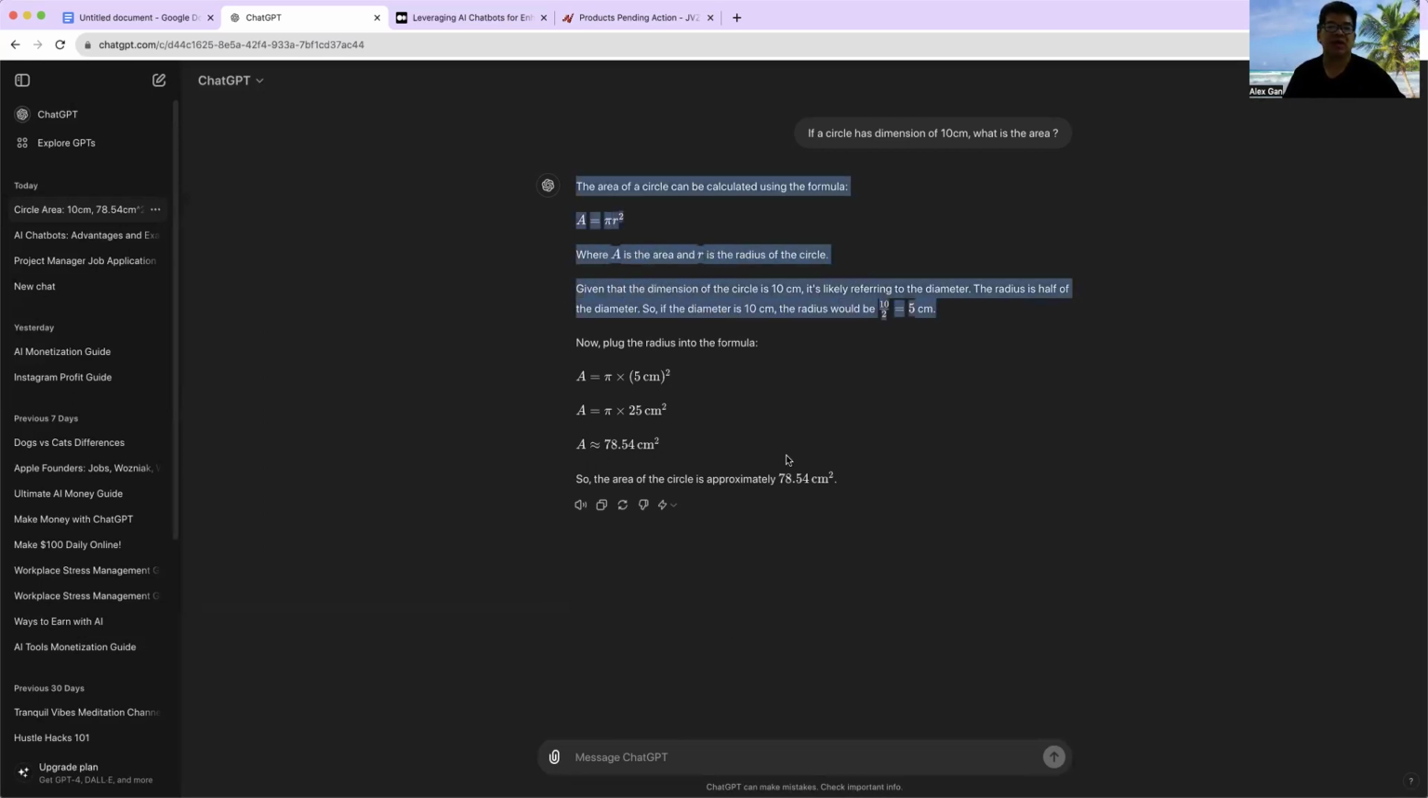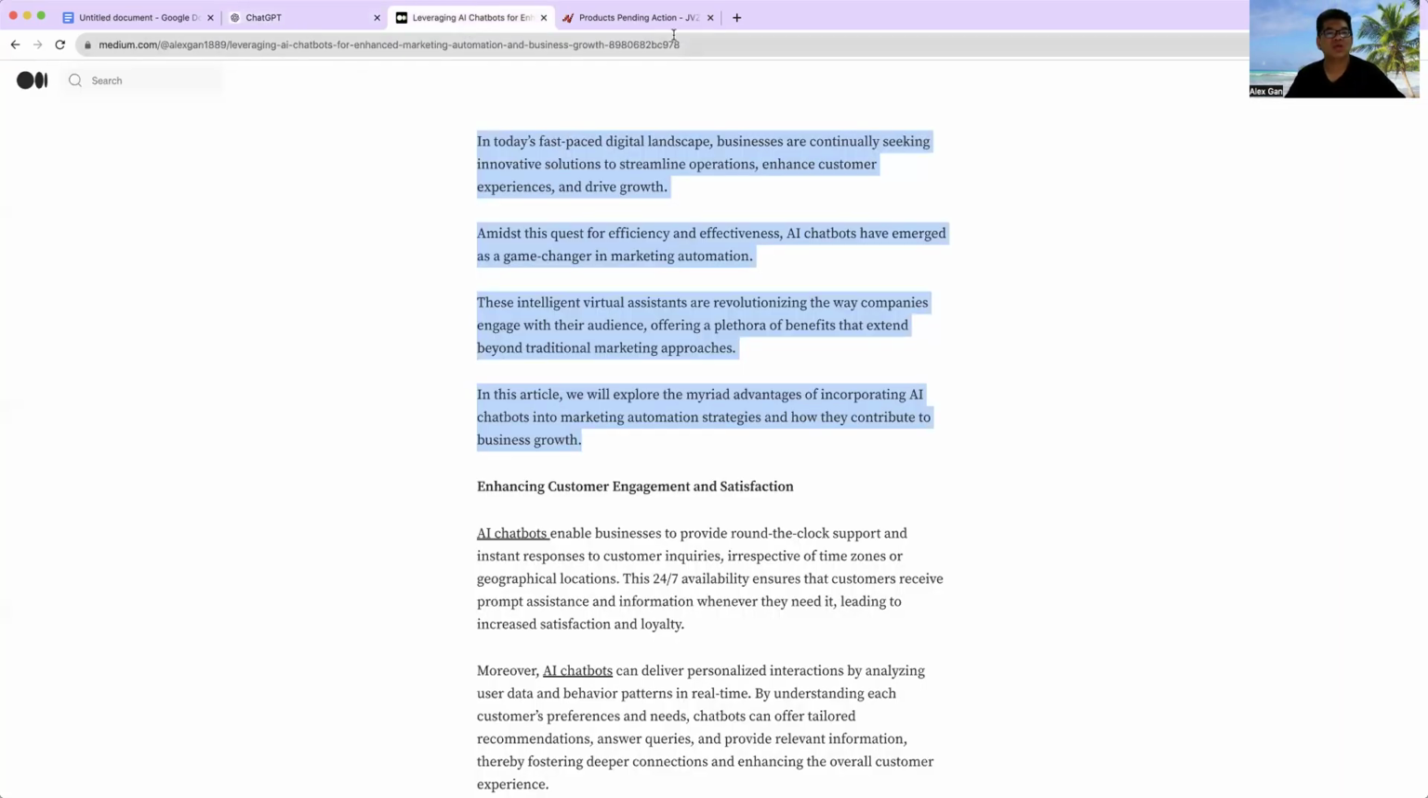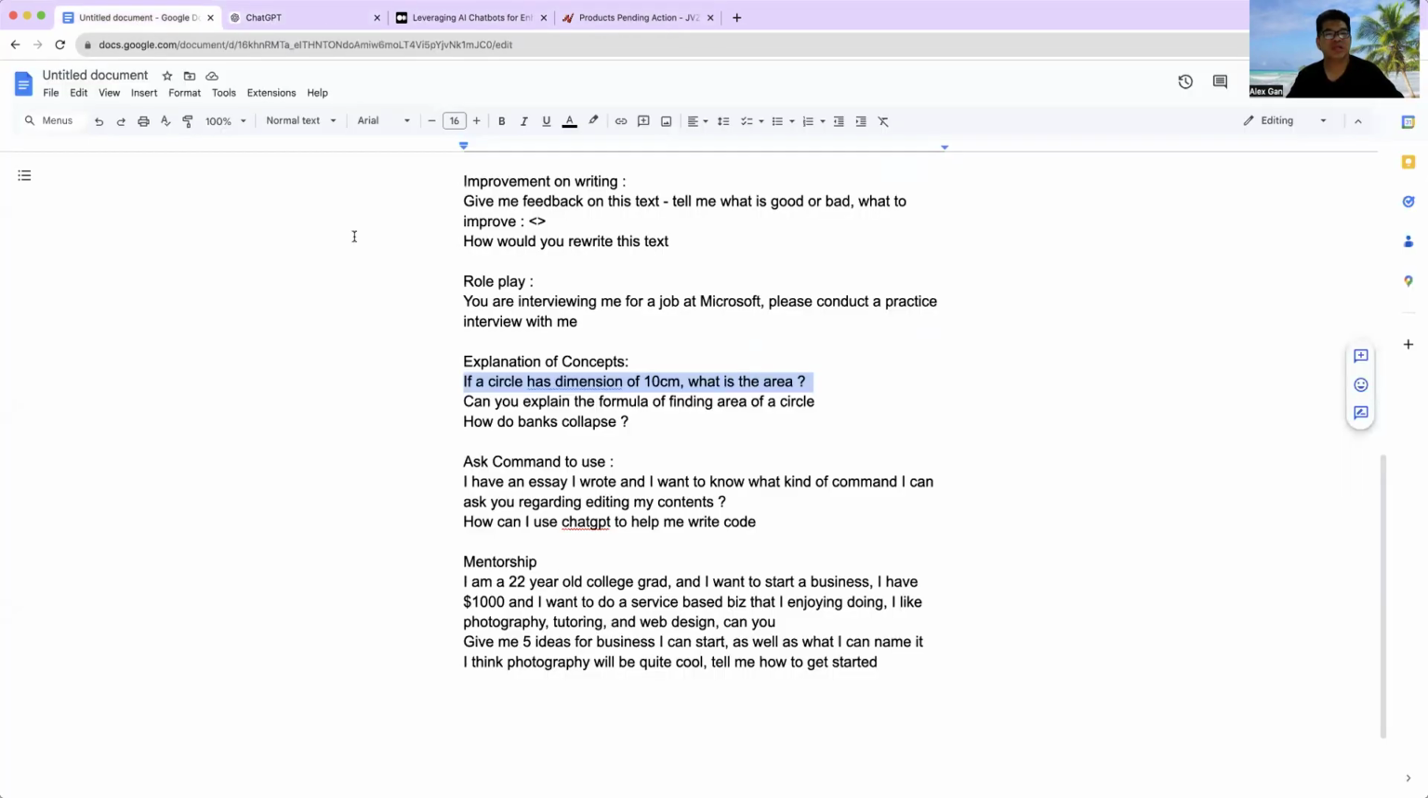You also have to plug the radius into the formula. So it gives you the formula, and the area of the circle is approximately 8.254. So pretty fast, right? That's the way it can answer you. Such a brilliant thing, right?